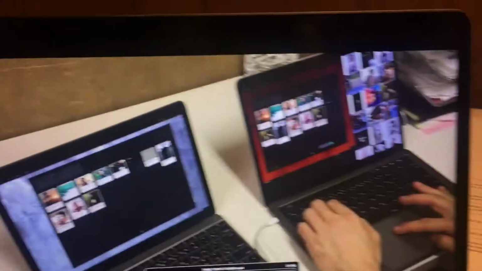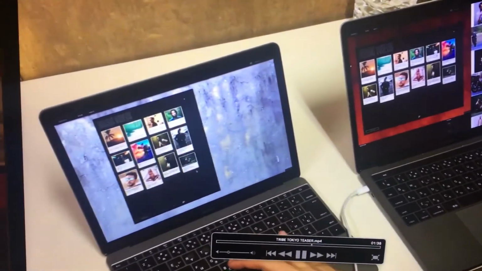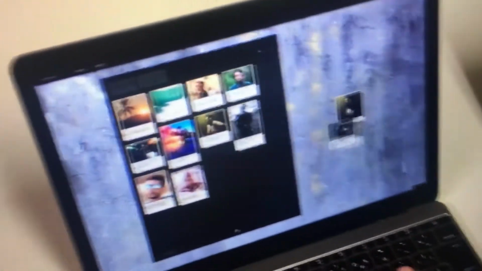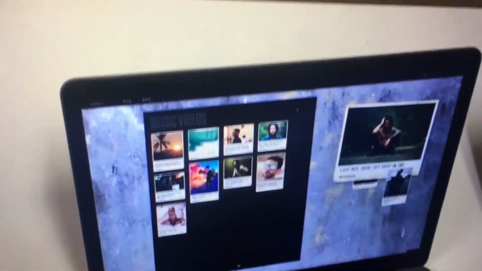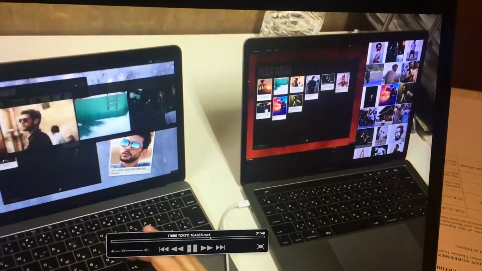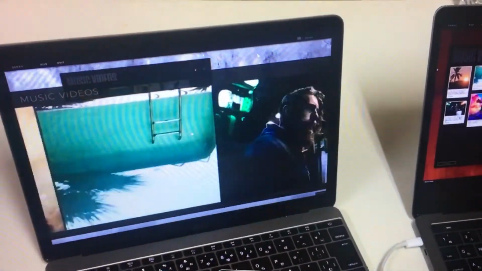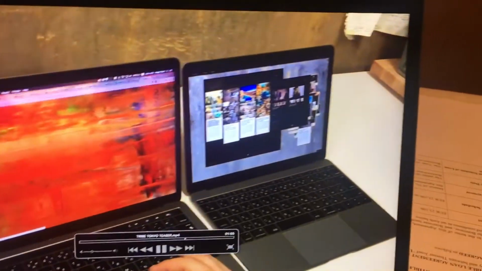What you see here in this video is me dragging Instagram pictures on one side and they appear on the other computer immediately, and I just treat them like objects. Imagine you can just take something out of Instagram and place it on a wall, and then you take that wall and you have it in your pocket and give it to your friend. And if you want to look at all those pictures in big, you can. All of this is at your fingertips, and the moment you log into Sensu, you're able to do that.